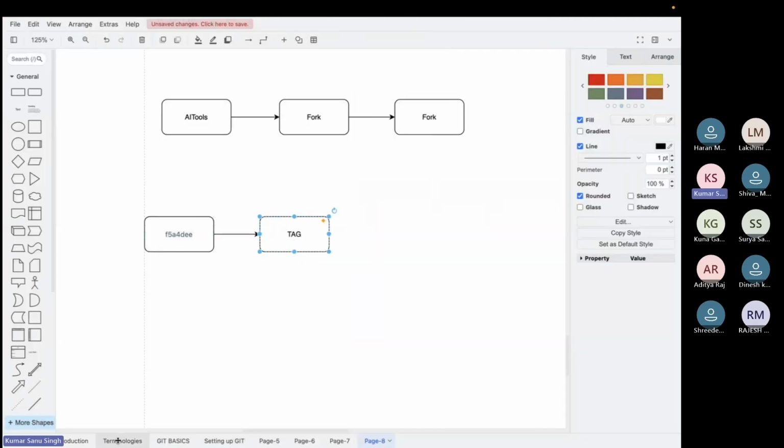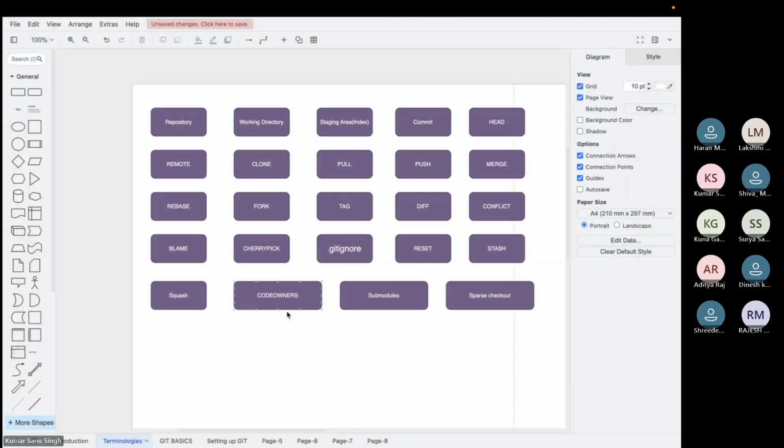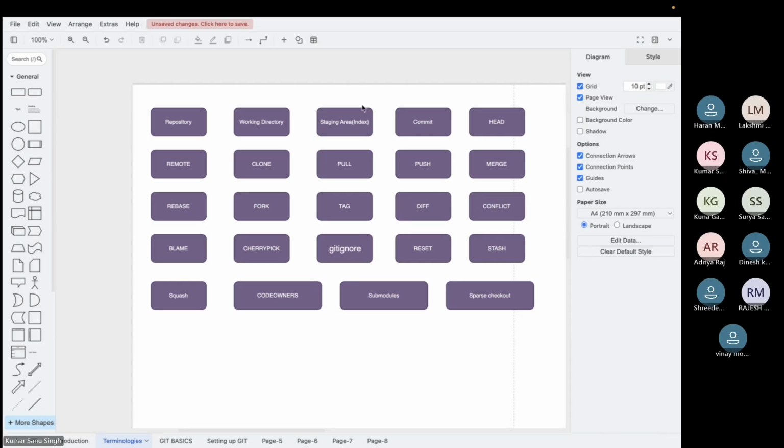Tag concept is clear, guys, or have doubt? Tag concept is clear.